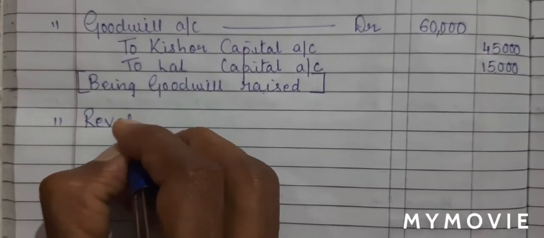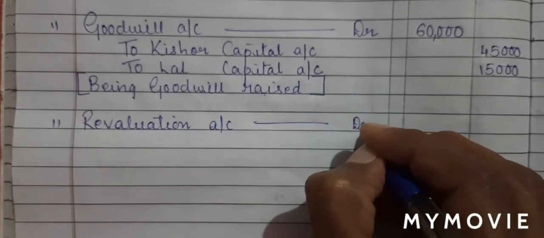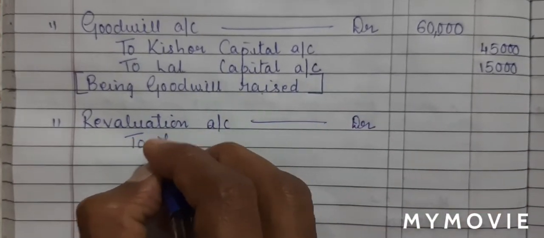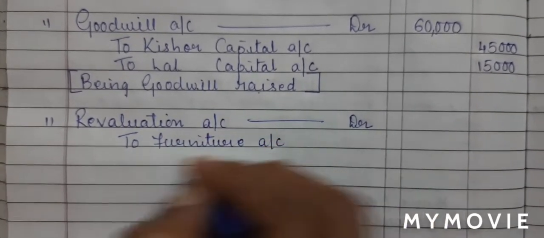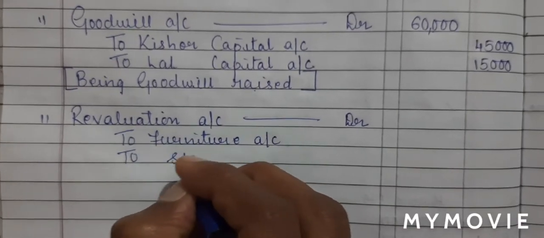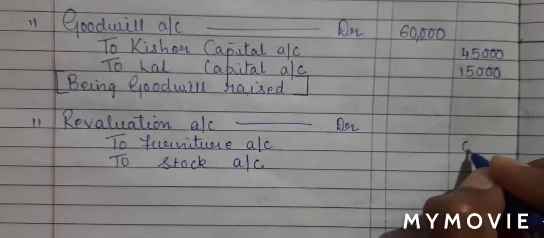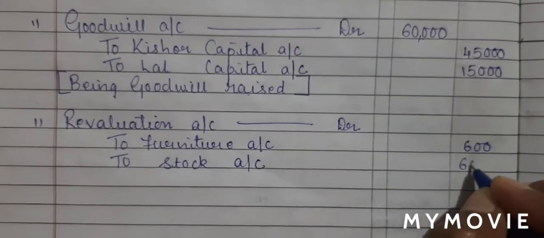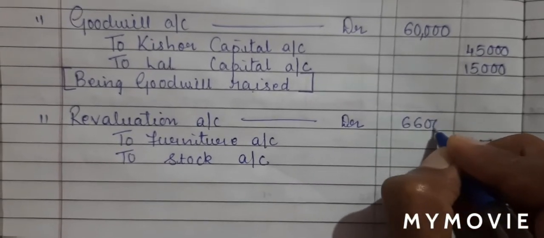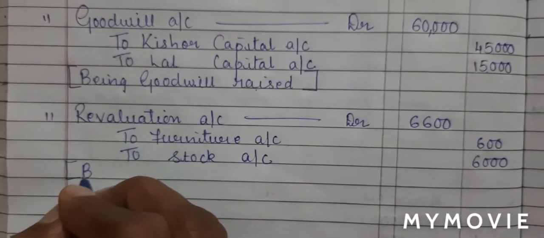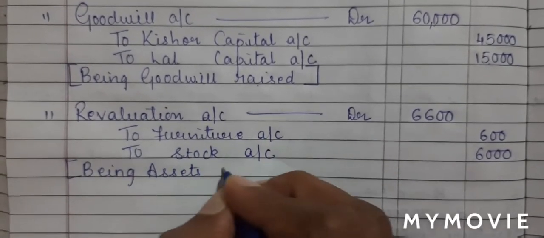Then we will write revaluation account debit to furniture account, to stock account. Furniture was 600 and stock 6,000. So the total amount will be 6,600. We'll write the narration being assets revalued.